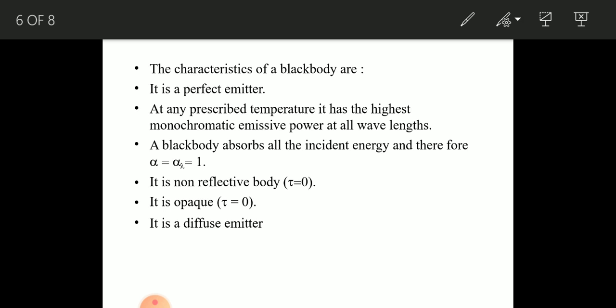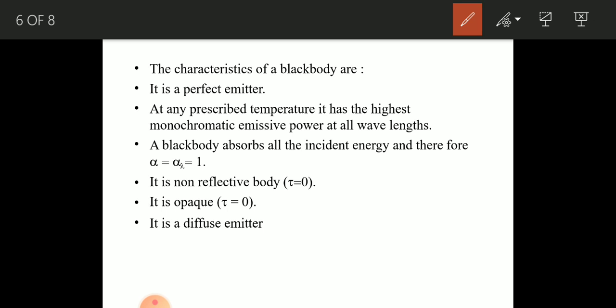Now we'll study black body radiation and the characteristics of the black body. It is a perfect emitter compared to another body at the same temperature. At any prescribed temperature, it has the highest monochromatic emissive power at all wavelengths. A black body absorbs all the incident radiation, and therefore alpha is equal to 1. This is what I also discussed, correct? The black body neither reflects nor transmits any radiation incident on it.